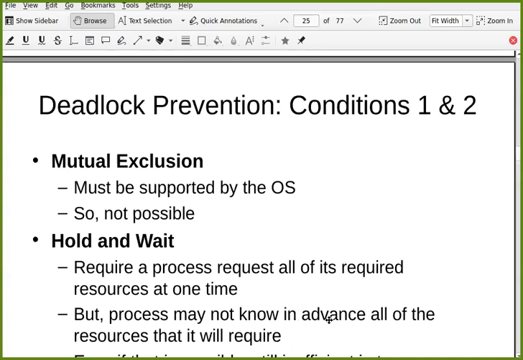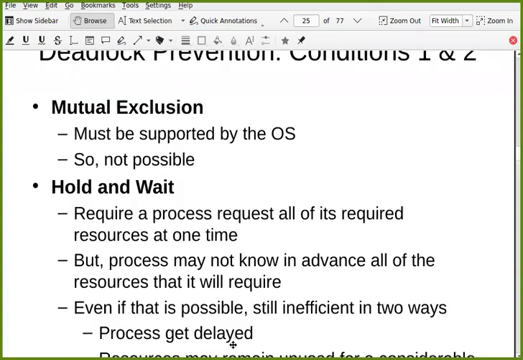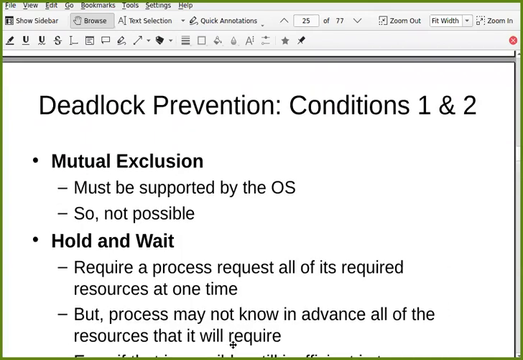A process may not know in advance all of the resources that it will require. Even if a process knows what resources it needs during its lifetime, and it acquires all the resources, and then only starts executing, still it is inefficient.